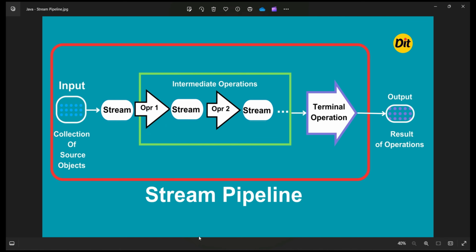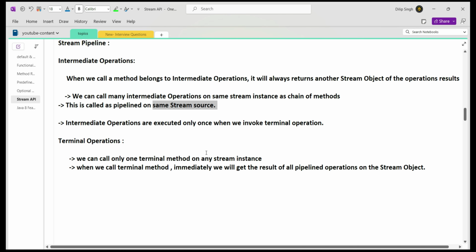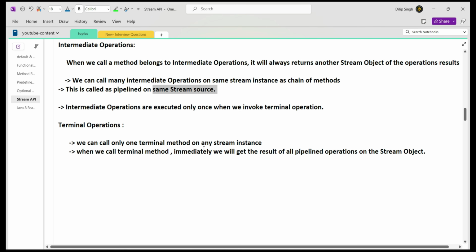So now let's see what methods are provided by the Stream API, and out of all those Stream API methods, which are categorized as intermediate and which are categorized as terminal methods. We will have a look here, and then we will start writing programmatic examples for every method.